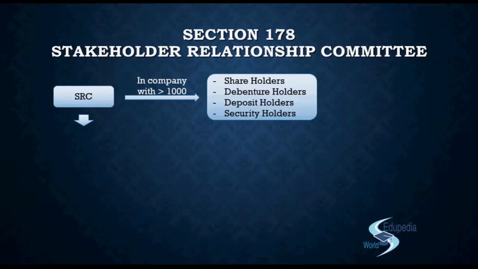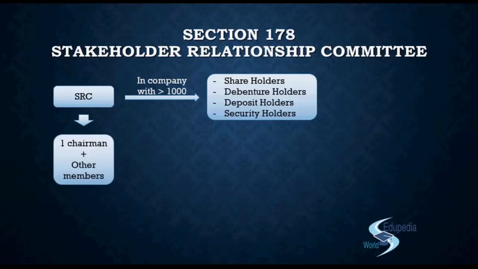Now, if you talk about the composition of the committee, then what the section defines is that you should have one chairman, and that chairman can be an executive or non-executive director, anybody, but you should have a chairman, and along with the chairman you will have other members too. The numbers and who will be the members, these things are not provided for in section 178. It just says you will have to have one chairman and you can have other members as the company deems fit, right? It actually depends on the volume that the company has.